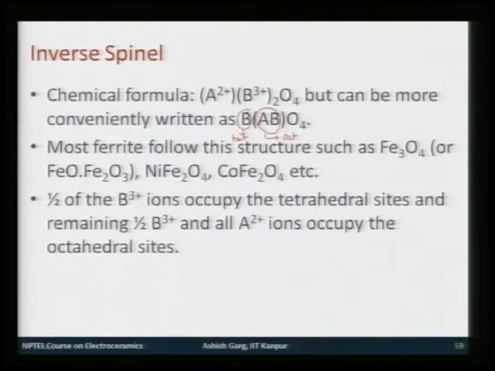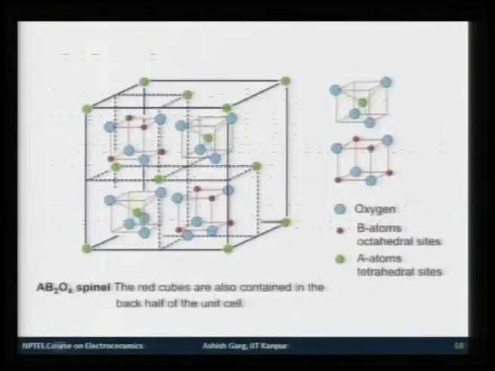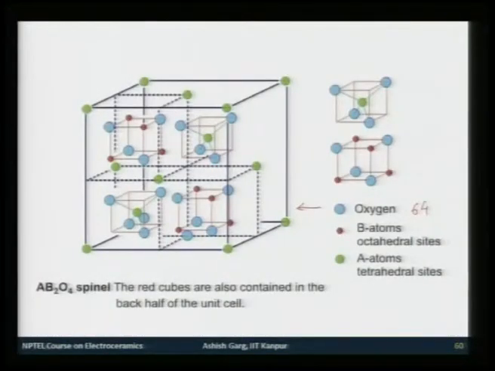So, many of these materials follow this inverse spinel structure, and these are all engineering materials because they are used in magnetic applications. So, how does the structure look like? The structure is rather complex. You have this big cubic unit cell which contains 8 of these little FCC unit cells made by oxygen atoms. So, a total of 64 oxygen atoms would be present in one big unit cell of spinel structure. And as a result, now you can work out the B and A numbers.